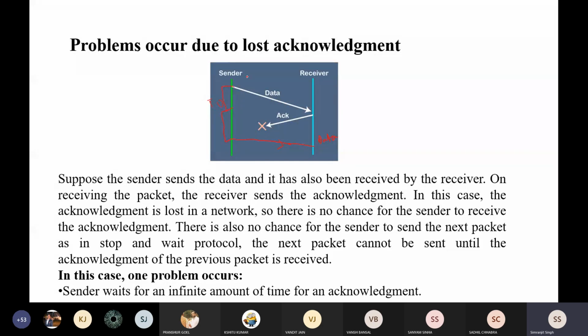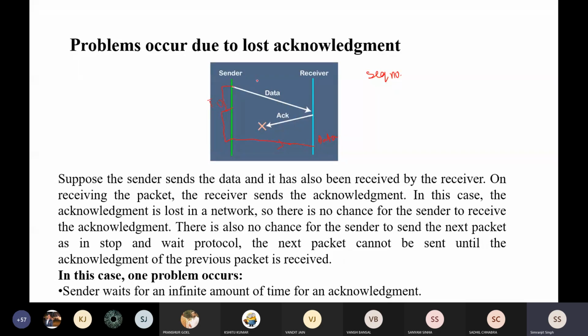The sender is thinking that the data that I sent is lost, because the acknowledgement does not arrive to me. But from the receiver side, the receiver is thinking that I have sent the acknowledgement, and this may be different data, not the same data. That problem is called the duplicate packet problem. This problem is solved by something called a sequence number.